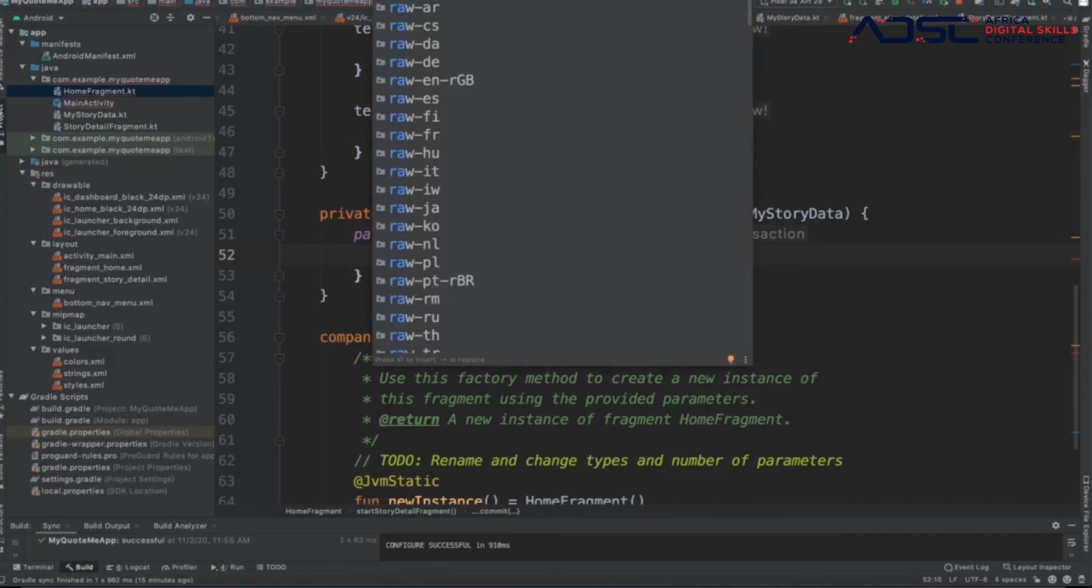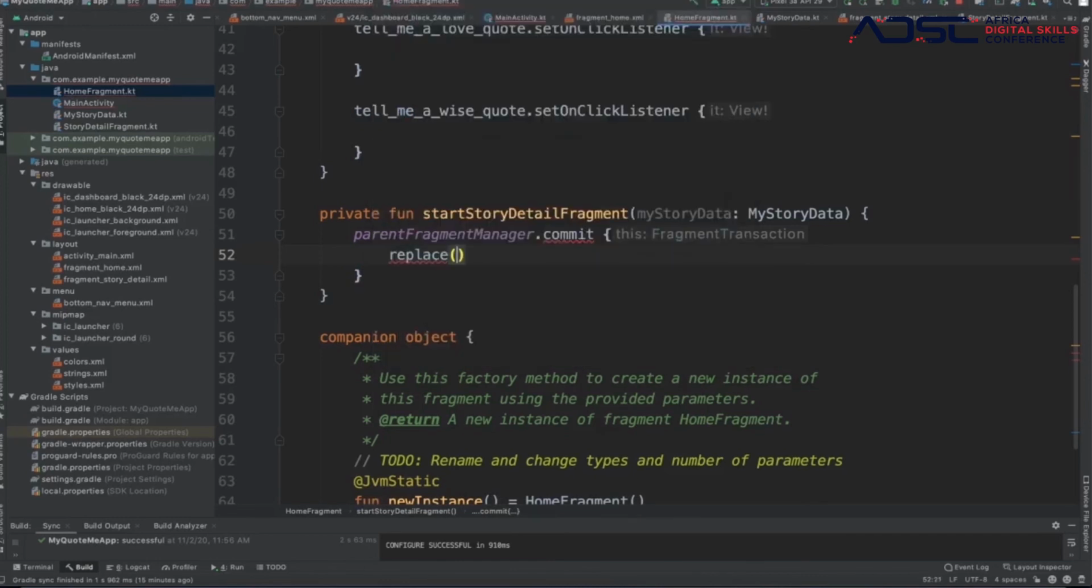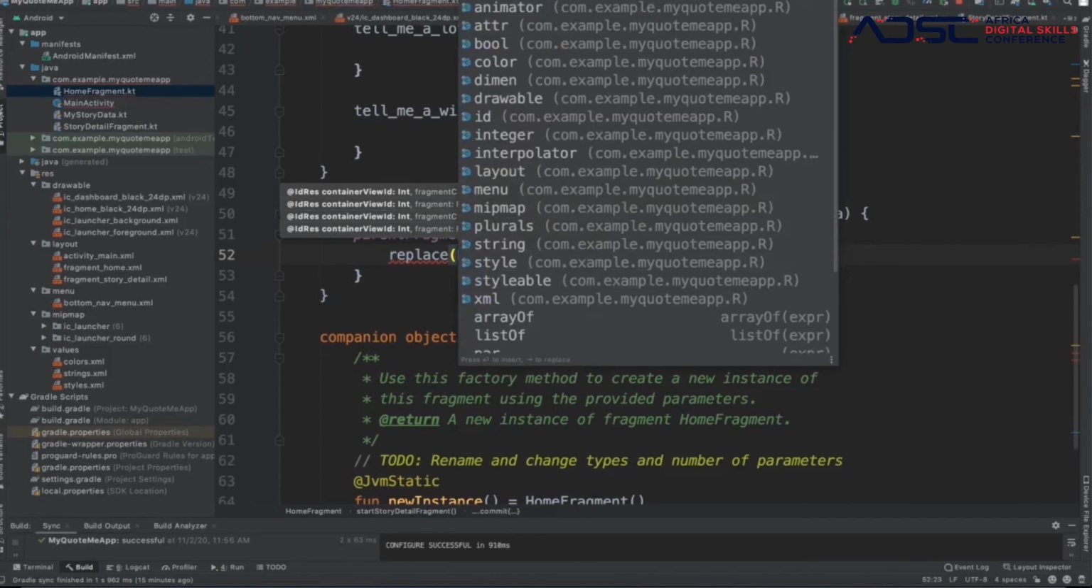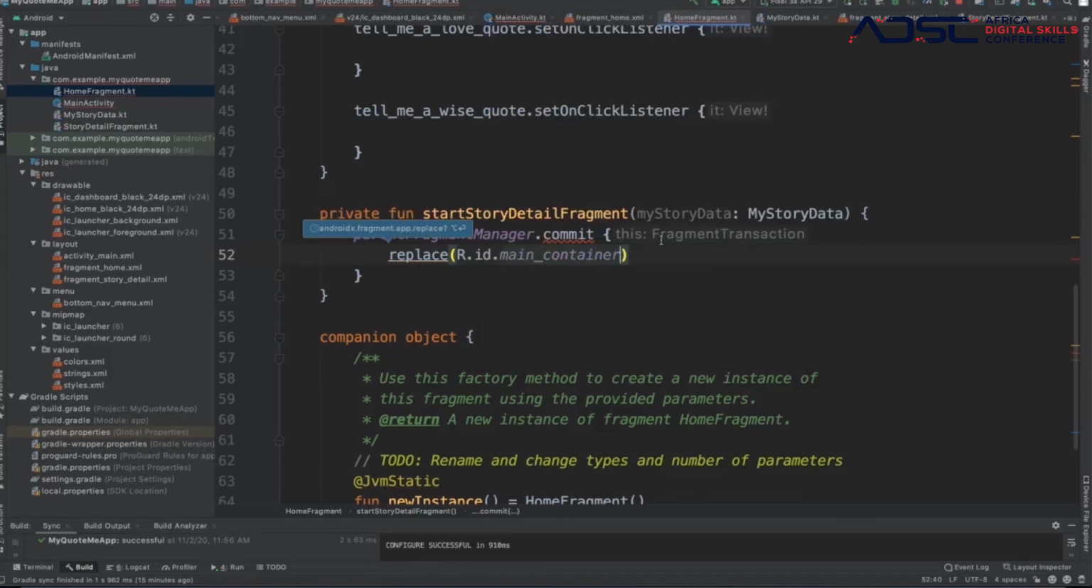We're gonna say replace, yes, replace the main, for the frame layout. So it's going to be, I think, main container. Replace it with my story detail.